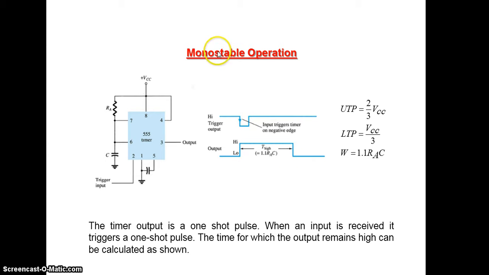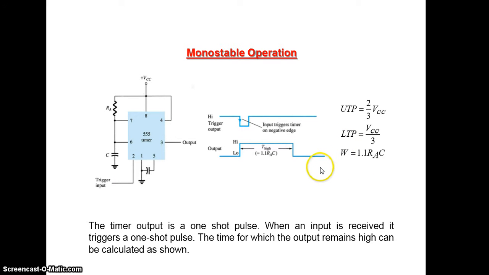But for a monostable multivibrator, if the signal is at high level, after certain time it is automatically going to the low level. But if it is in the low level, that is the stable state, it will not go back to high level unless we apply a trigger. If you apply a trigger signal, only then it will trigger to the high state.